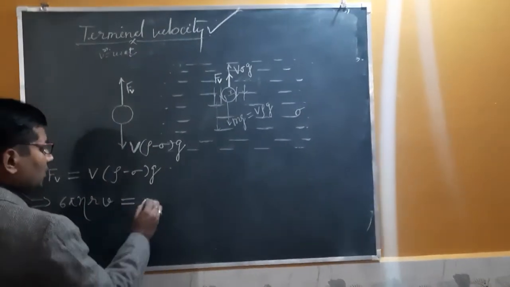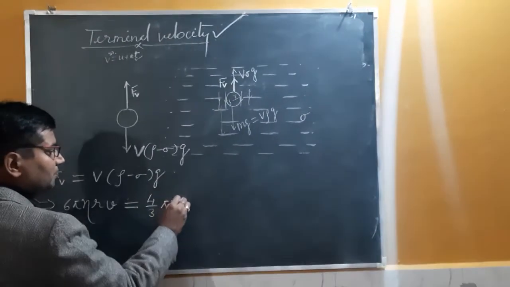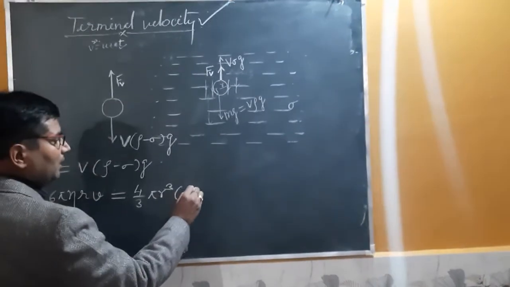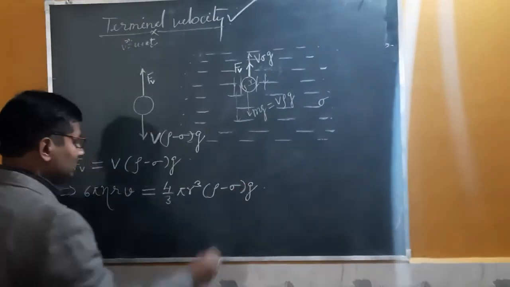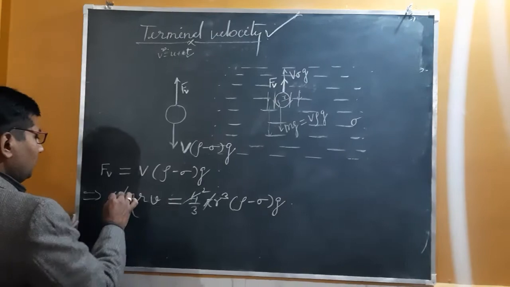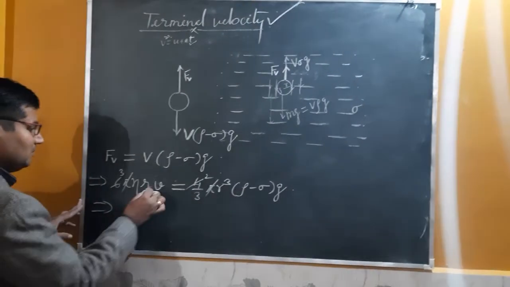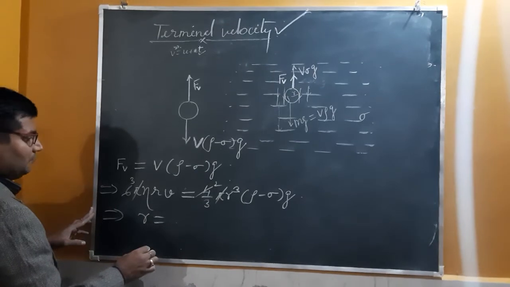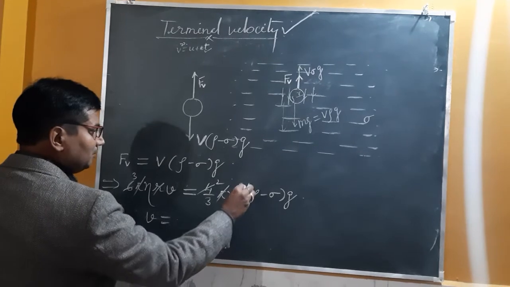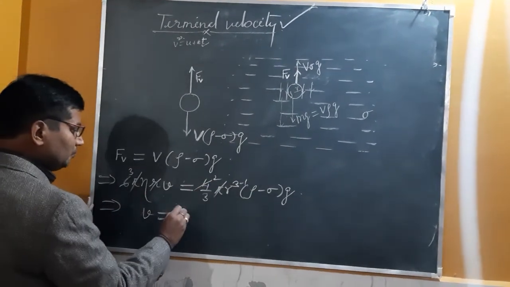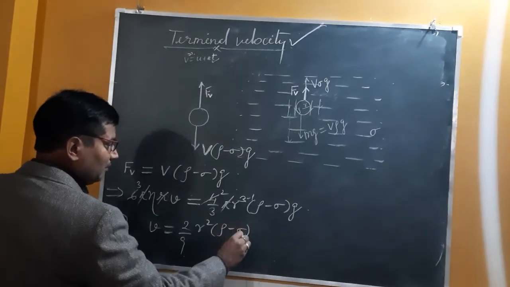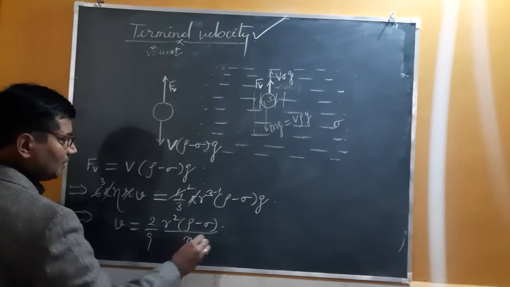So, volume is equal to 4 by 3 pi r cube, because the ball is spherical. So, it is 4 by 3 pi r cube whole multiplied by rho minus sigma whole multiplied by g. Now, pi will be cancelled with pi, and the terminal velocity can be written as one r will be cancelled with one r. Terminal velocity can be written as 2 upon 9 r square into rho minus sigma divided by eta whole multiplied by g.